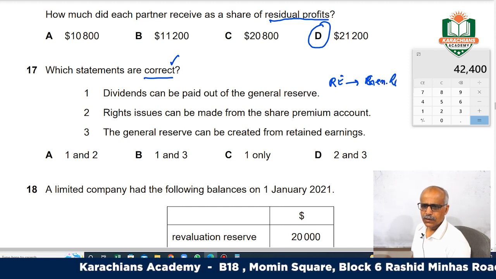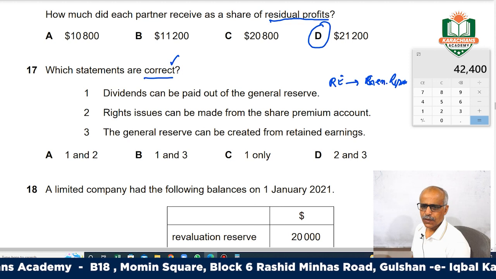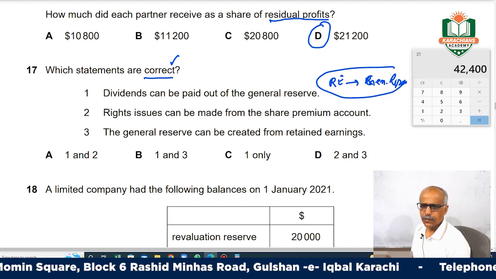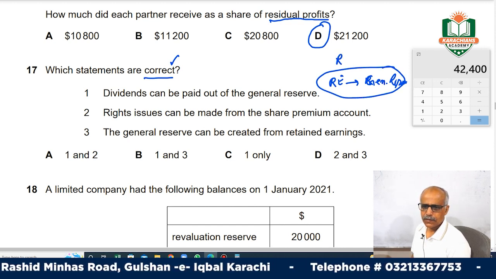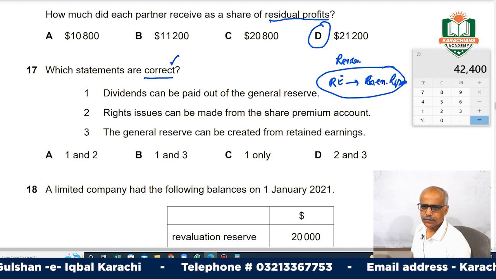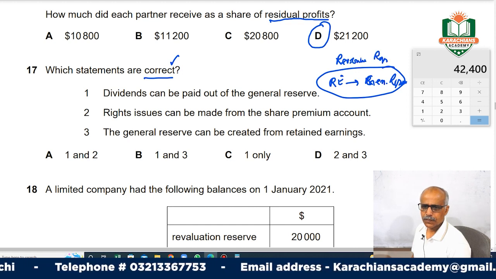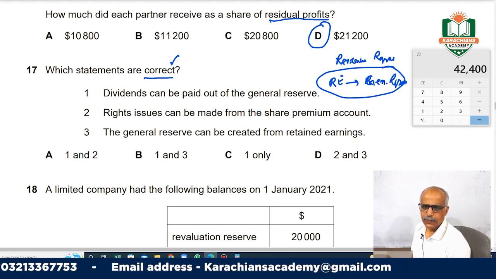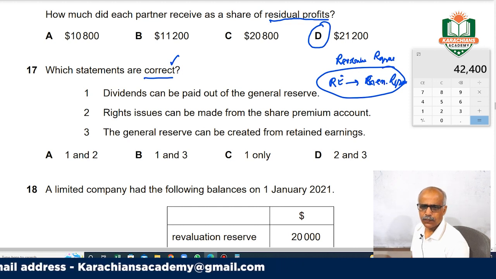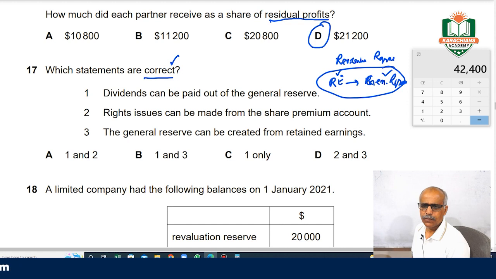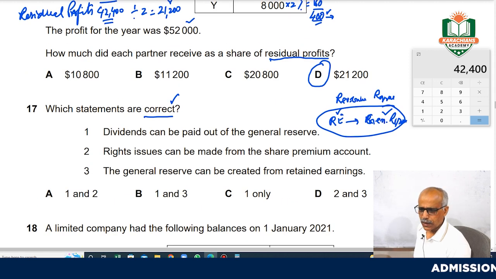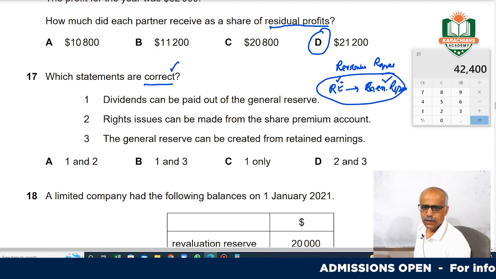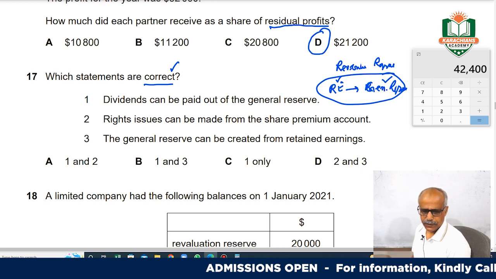Both of them are revenue reserves. If we can declare a dividend from retained earnings, then we can do it from general reserves, because both are revenue reserves. So this one is correct.